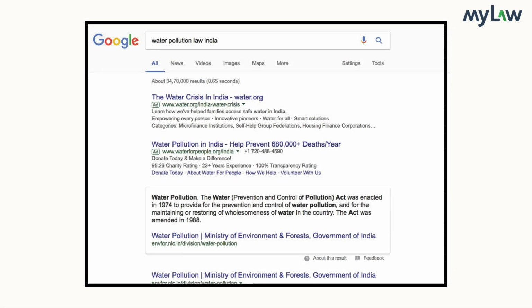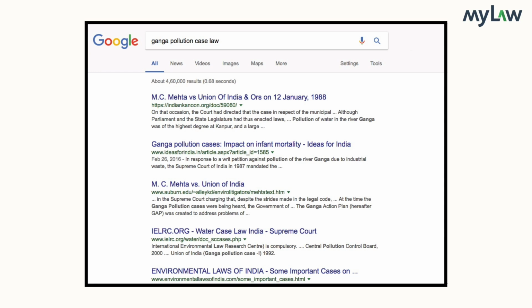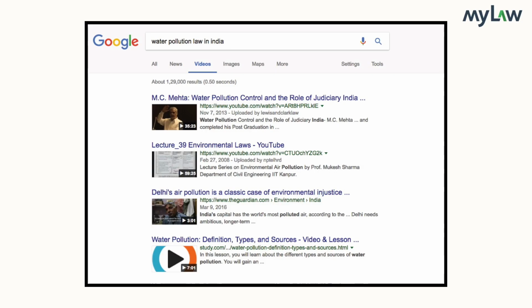Enter the general search terms into Google. Try them in different combinations. For example, you could try water pollution law in India or environmental law India. As you know, it's always better to start with the broader keywords before you move to the narrower ones, such as water pollution penalty or Ganga river pollution law. Now remember that some of the best content on the internet is now in video form. So don't forget to click on the Videos tab in your search results to browse through the videos.